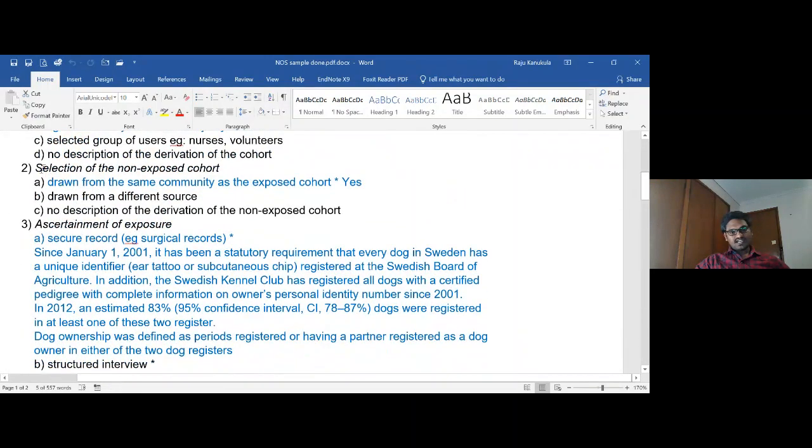And the selection of the non-exposed cohort, which means the control group, is also drawn from the same population. So for that it is getting another point here. This star mark represents the items where we are going to get points.